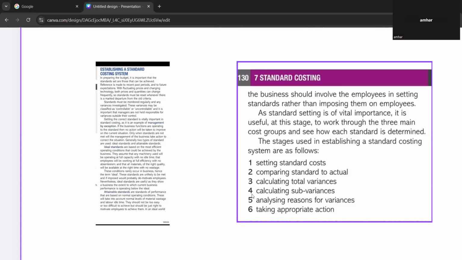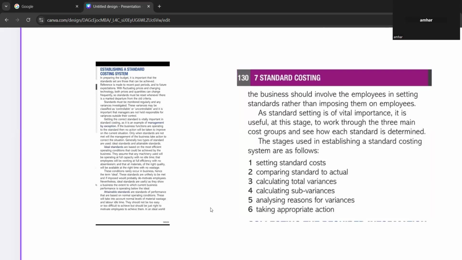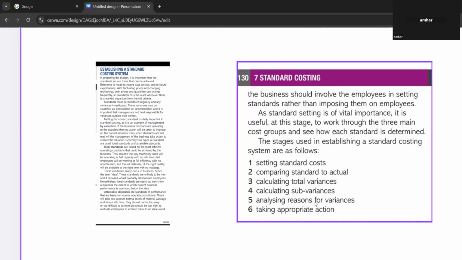Third, we have to calculate the total variances. Earlier we did questions calculating total variance, calculating subvariance, all that, right? Yeah, we did. Okay, so third we calculate total variance. Fourth, we calculate subvariance, and fifth, we analyze reasons for variance.